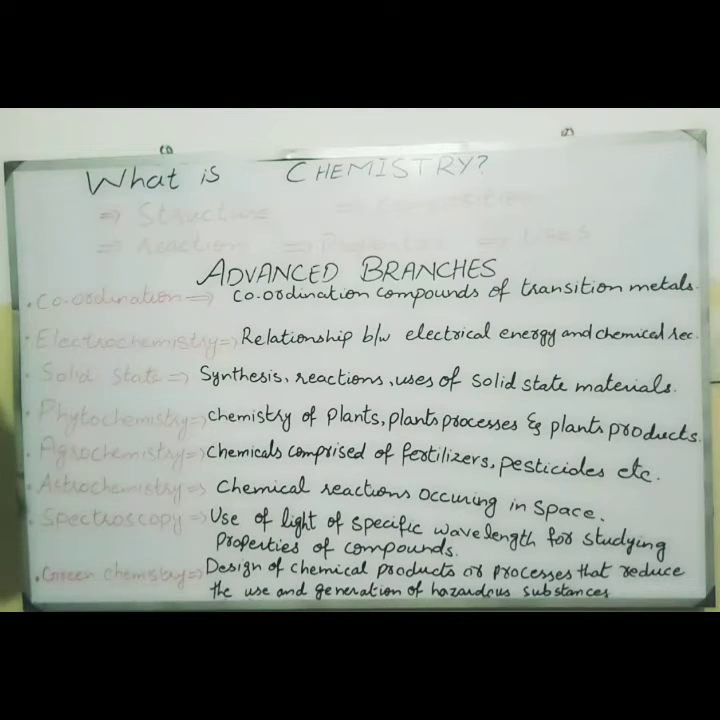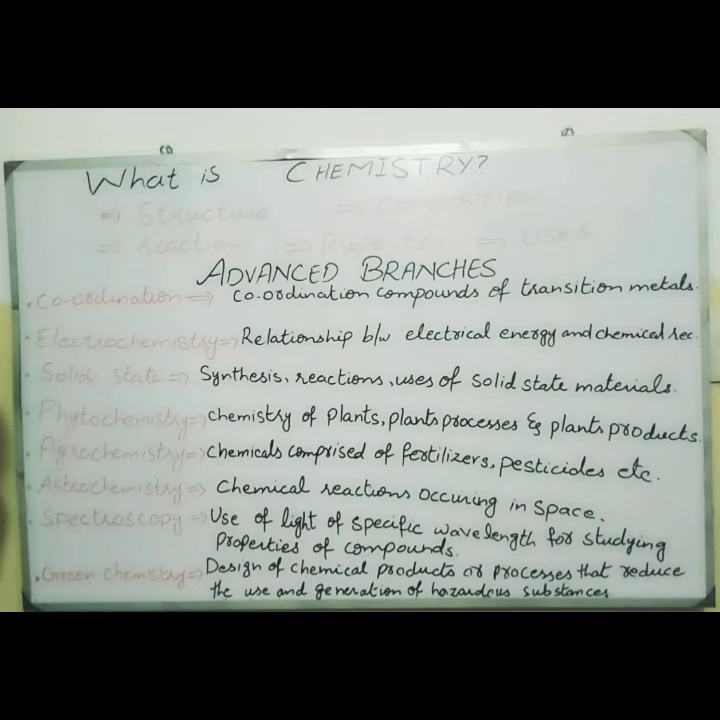Next one is agrochemistry, and as the name indicates, it is related with agriculture. In agrochemistry we study the chemicals which comprise fertilizers, pesticides, and all the chemicals which are used for the protection and growth of plants. Next one is astrochemistry, which is the chemical study of space. In astrochemistry we study the chemical reactions which occur in space, either in the sun or in any star, planet, or any other celestial body.